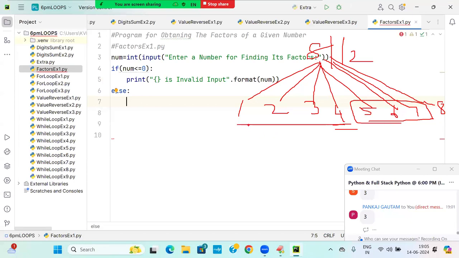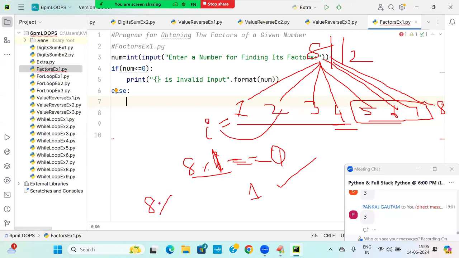So this is my range of values. Start from i equal to 1. Is 8 percentage i equal to 0? What is the value of i? 1. 8 percentage 1 is 0, so remainder is 0. So 1 is a factor. Next, incrementing the i value, 8 percentage 2 is equal to 0. Again it is 0, so print 2 is a factor.